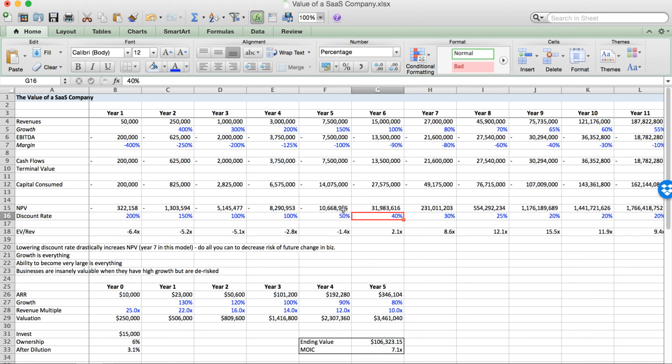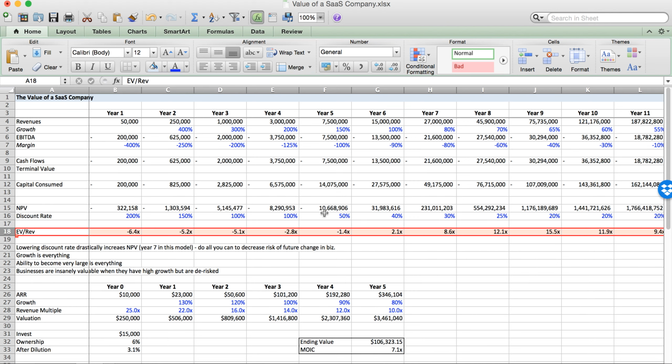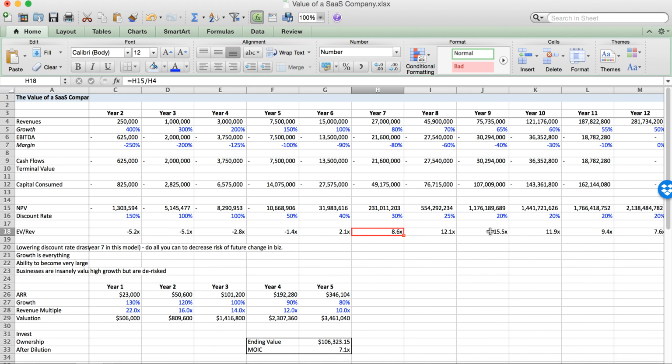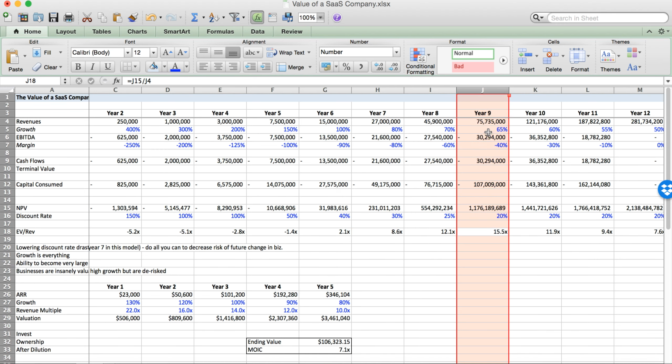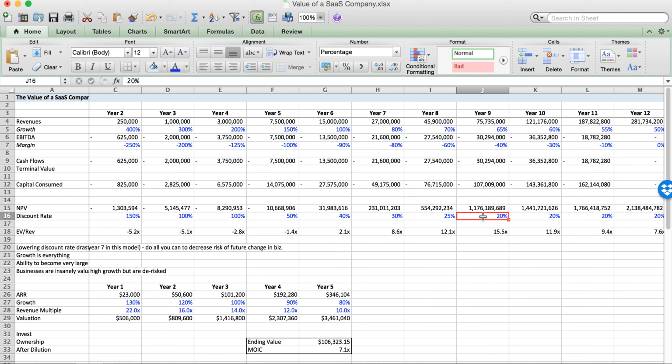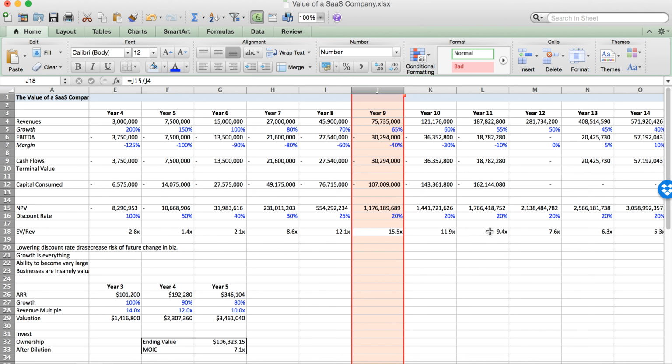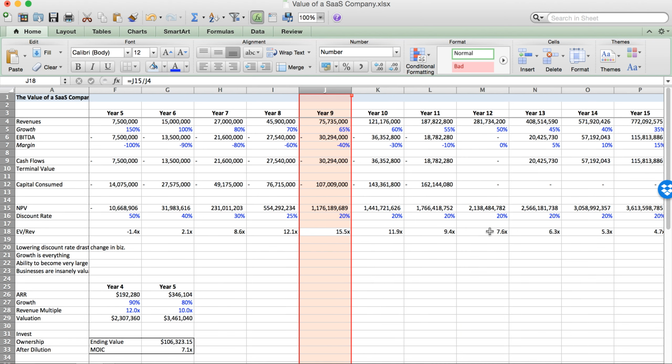But especially in the early stage of the business, when they can de-risk the business, their NPV goes up considerably because these future cash flows are more and more certain. So this is the revenue multiple that you should be willing to pay at any given point in the business. As you can see, when the business is still growing quickly and it has a low discount rate, it has a very high revenue multiple that you should theoretically be willing to pay.